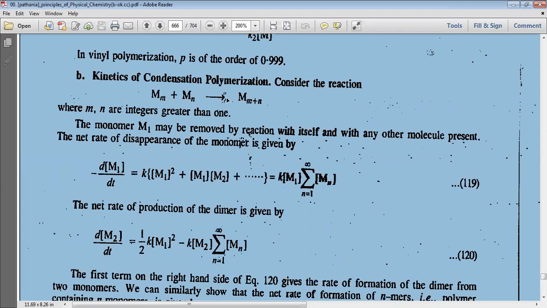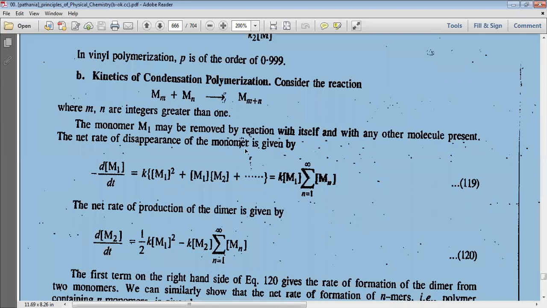Finally, we get the polymeric product, the condensation product M subscript m plus n, where m, n are integers greater than 1. It should be integers, not fractional. The monomer M1 may be removed by reaction with itself and with any other molecule present.